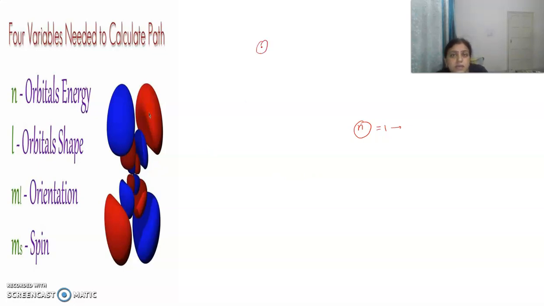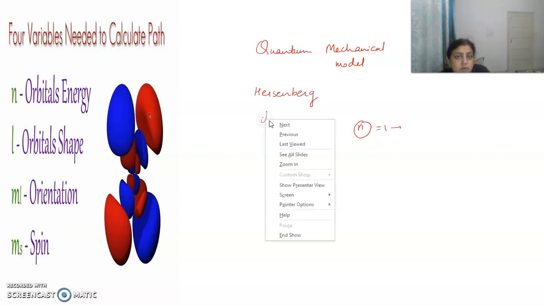So the quantum mechanical model considered both the Heisenberg uncertainty principle and also the de Broglie equation.